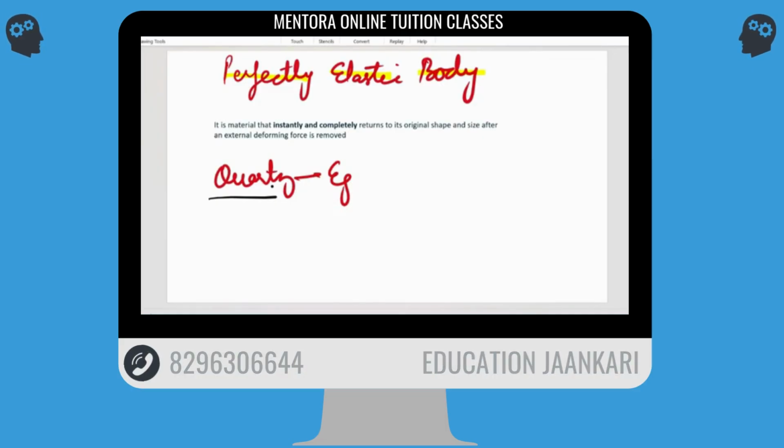Sorry, what is a quartz? It's quartz, it's a kind of material. Okay. So you stretch it to a position and it comes back to its original shape and size. It's an example of a perfectly elastic body.